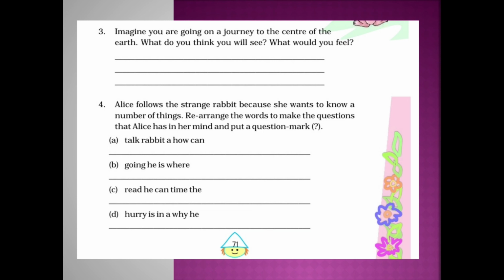Next one. Alice follows the strange rabbit because she wants to know a number of things. Rearrange the words to make the questions that Alice has in her mind and put a question mark. See the first one. The words are jumbled. You have to arrange the words and ask the question like Alice has in her mind. See the first one: talk, rabbit, how can. So you can write, how can a rabbit talk? At the end you have to give the question mark. Don't forget to give the question mark at the end.